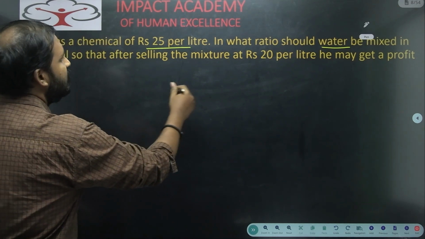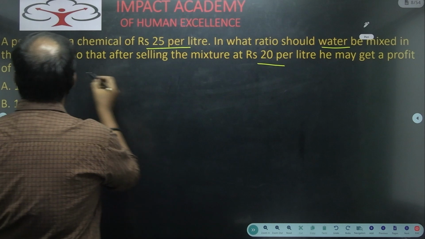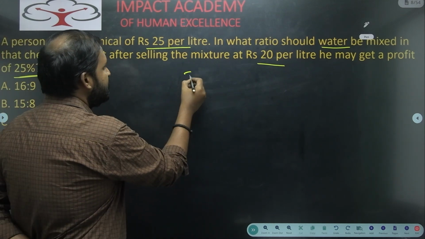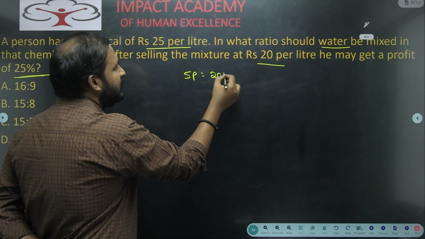Right? Now see here, he is selling at 20 rupees per liter and he is getting a profit of 25%. That means SP is equal to here 20 rupees, right?